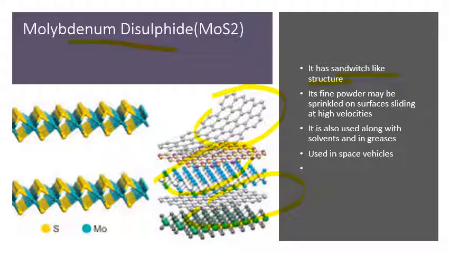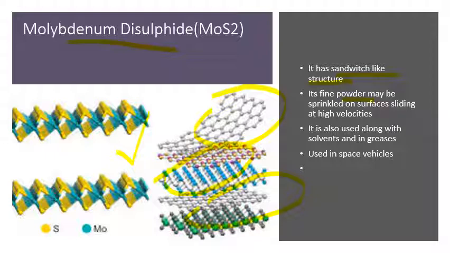It is held together by a weak force, the van der Waals force again, like graphite. A slight external force can slide all the layers over one another. That's why it is again used as a lubricant.